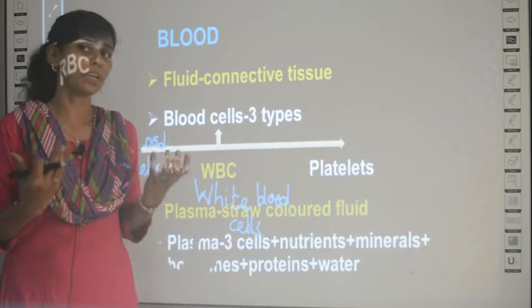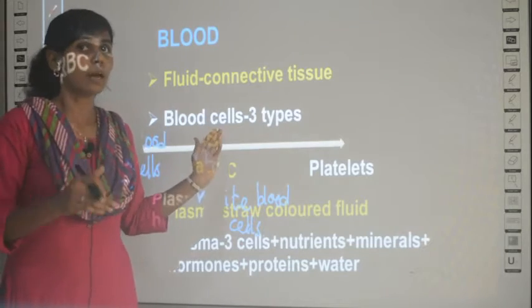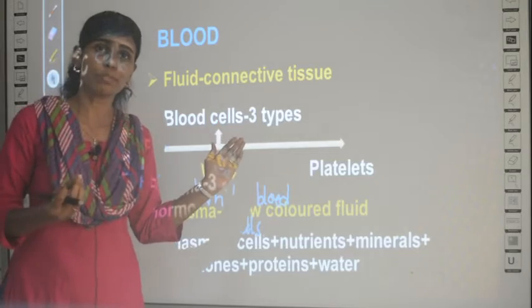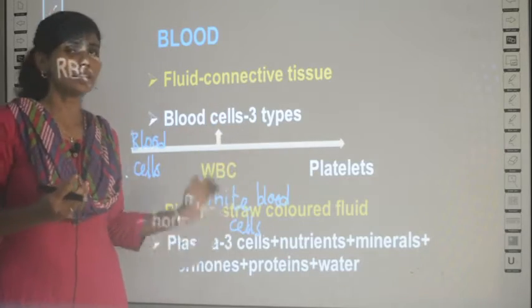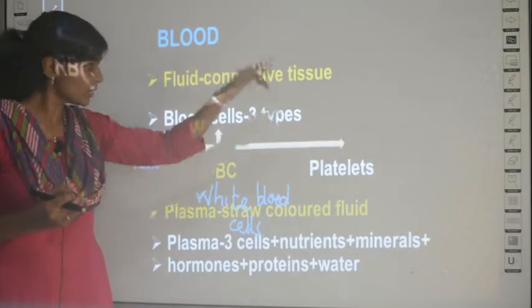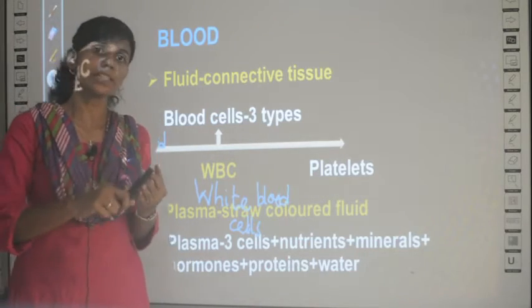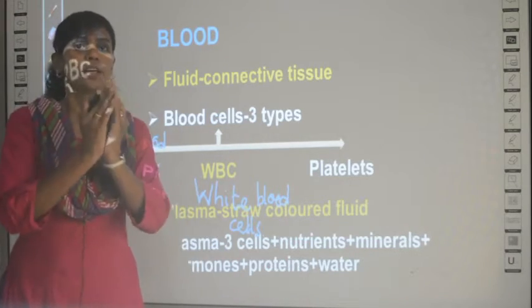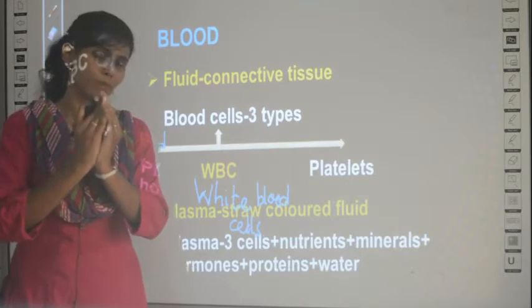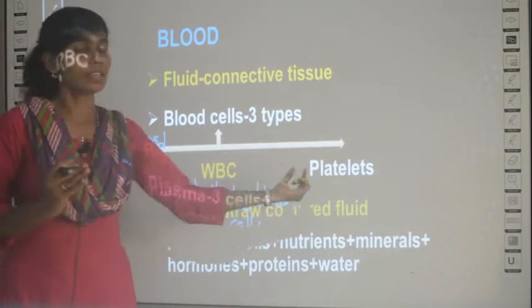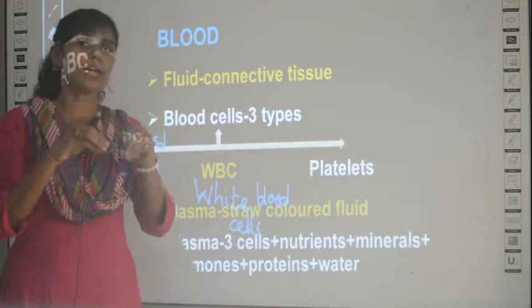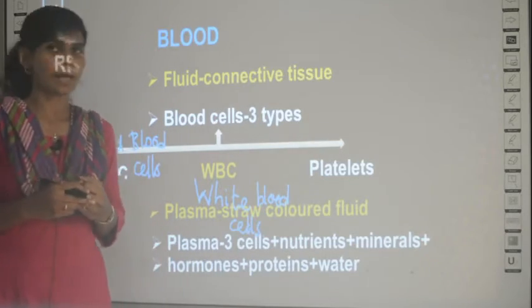Of course cells are present in the blood, but particularly in which portion of the blood? In the plasma only the cells are suspended. Together only you call it by the word blood. The plasma, the cells and everything together, that fluid only you call blood. But exactly these 3 types of cells are located in the liquid called plasma.